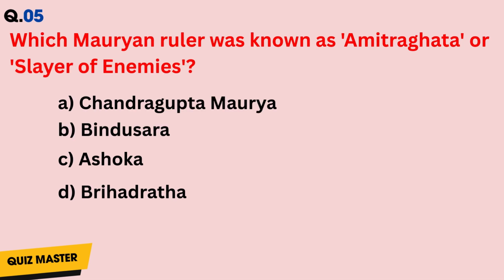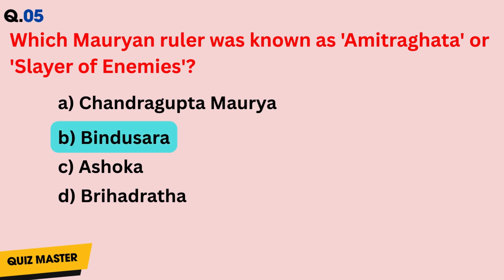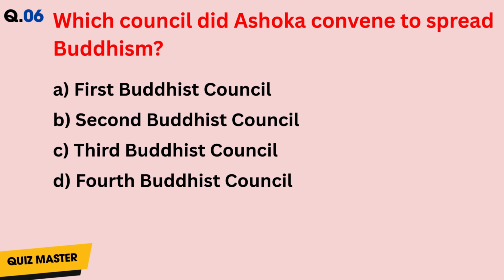Question number 5. Which Mauryan ruler was known as Amitraghta or Slayer of Enemies? Answer is B. Question number 6. Which council did Ashoka convene to spread Buddhism? Answer is C.